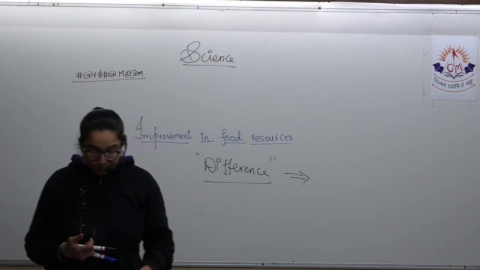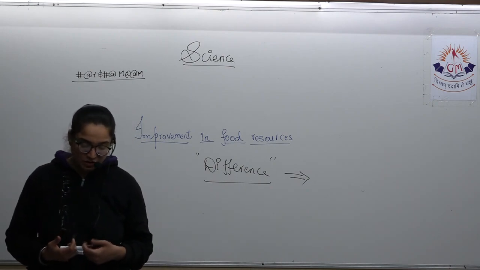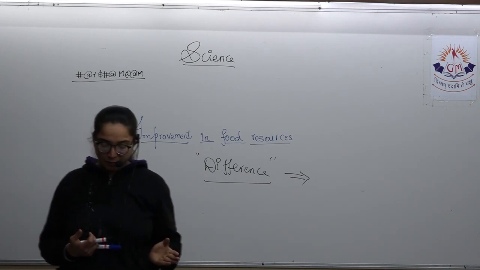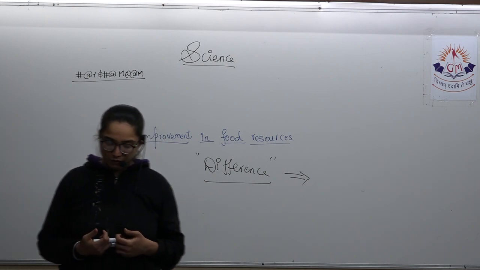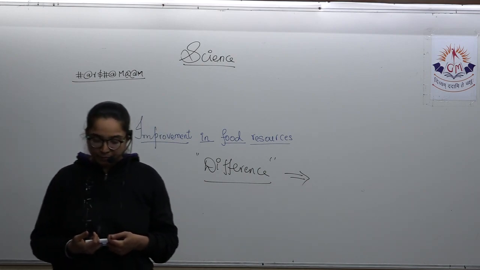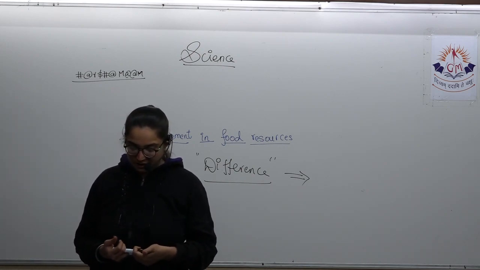Selection. Selection can be natural or it can be artificial. It is the process in which economic plants have best desired characters, and they are picked from the given population, and seeds of such plants are used for future cultivation. Example, maize and cabbage are represented by their cultivated varieties only. So that is about the selection.